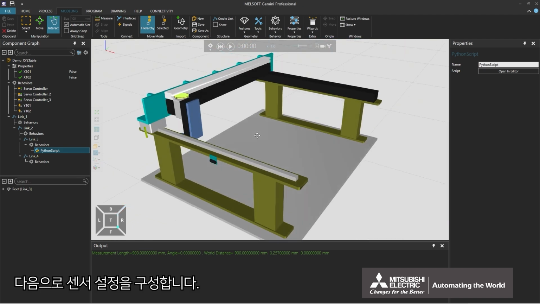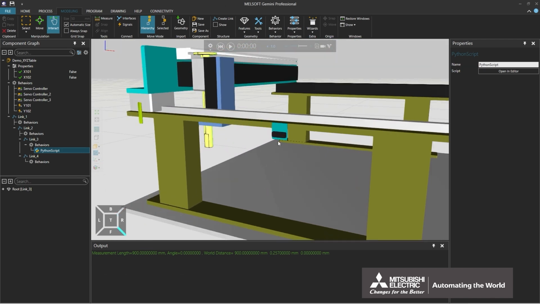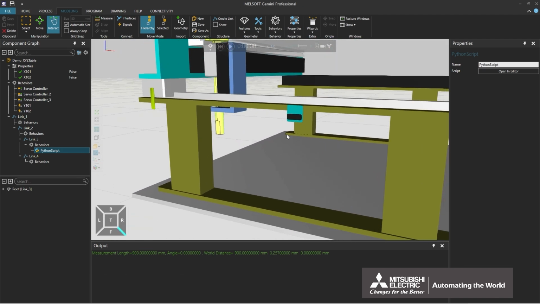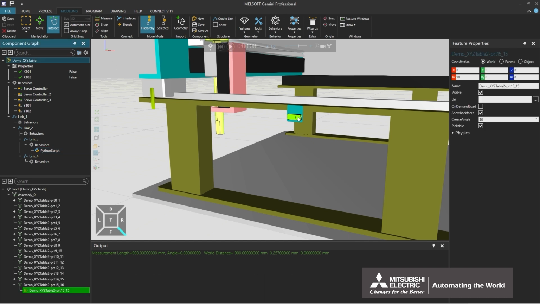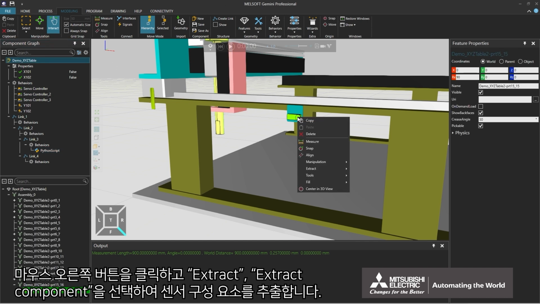Next, configure sensor settings. Select the Modeling tab and select the sensor model. Right-click and select Extract a component, and extract a sensor component.